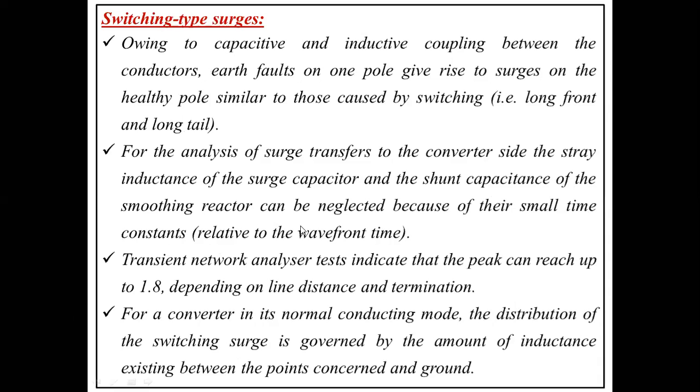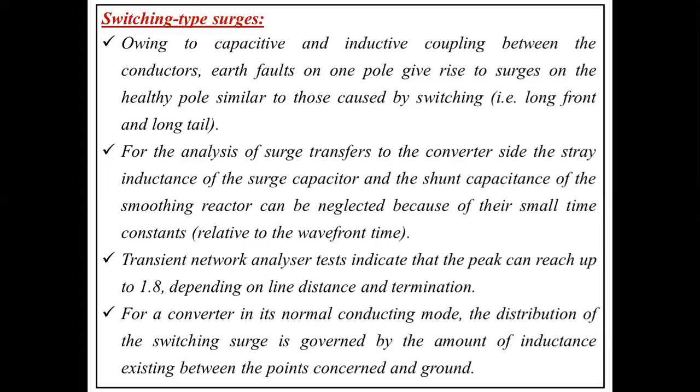Based upon the analysis of the surge, we can select the impedance value, and accordingly it will come into action. Here we have not analyzed for the switching type surge; we prefer lightning strikes, and considering those we are going to inject the surge impedance.